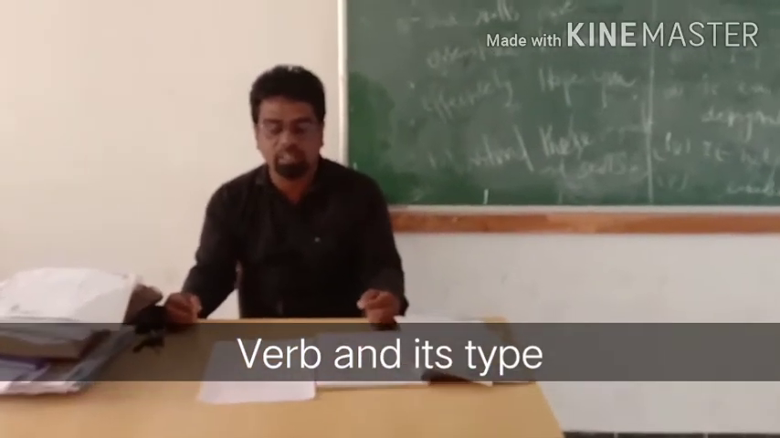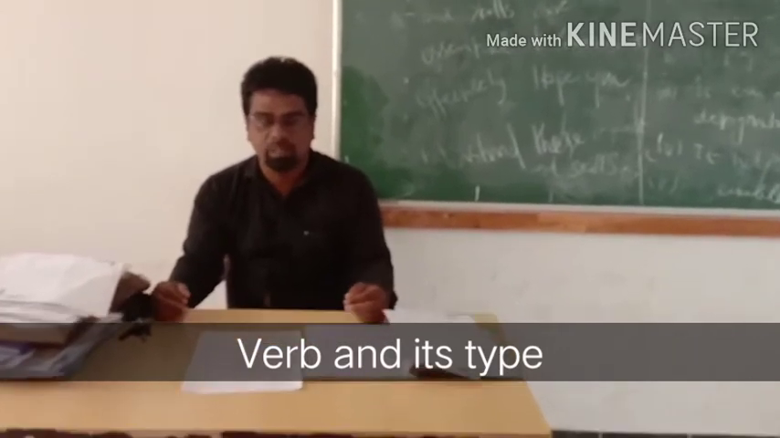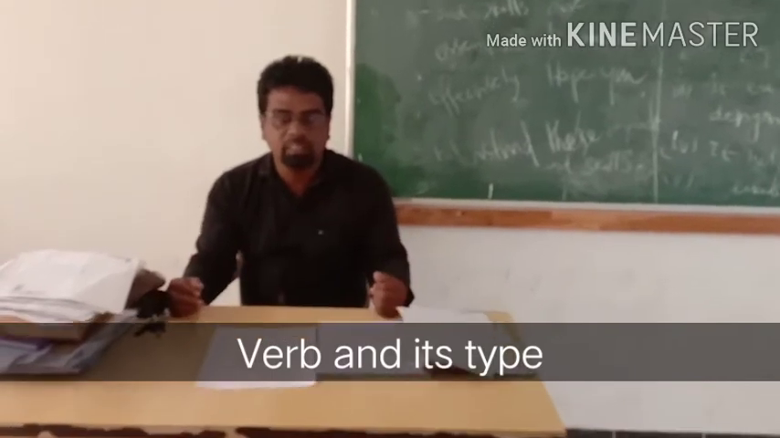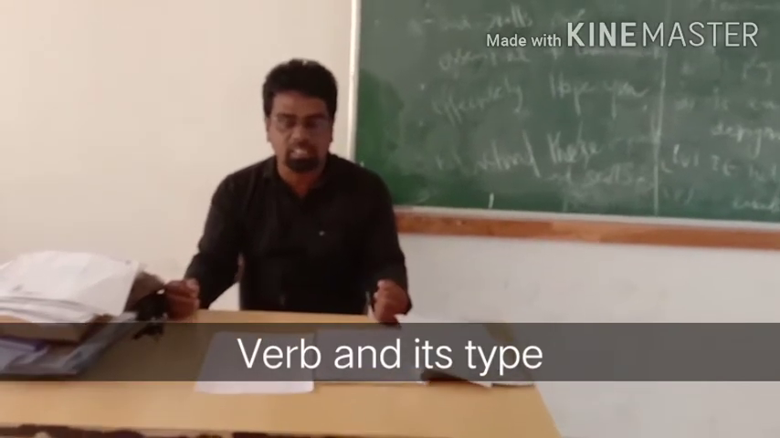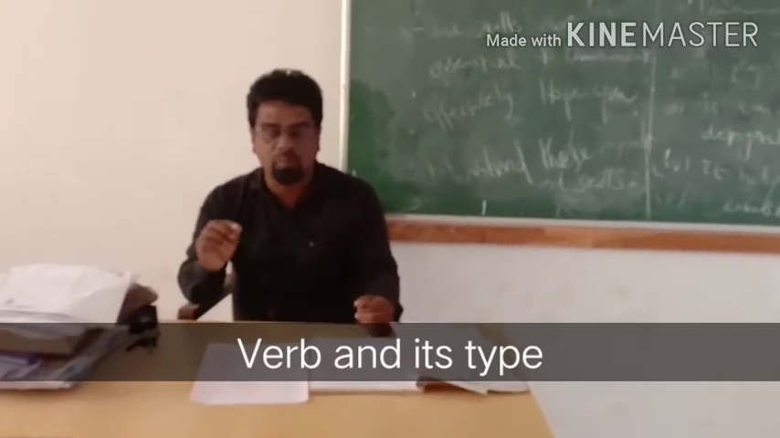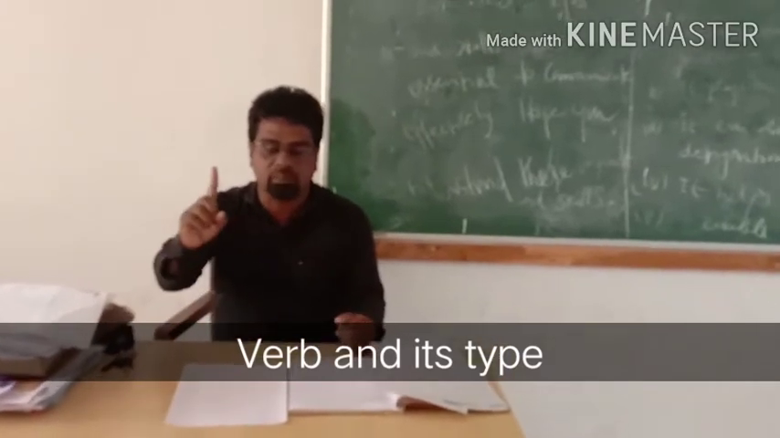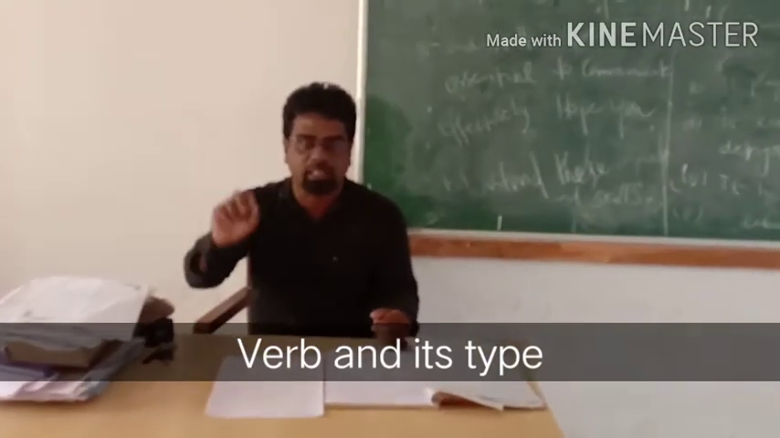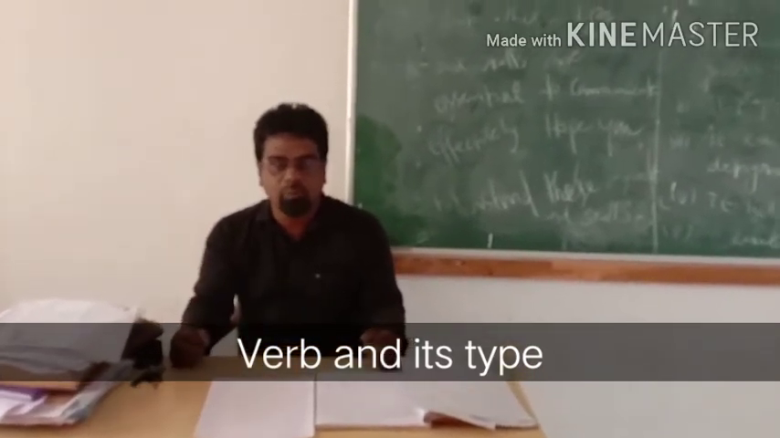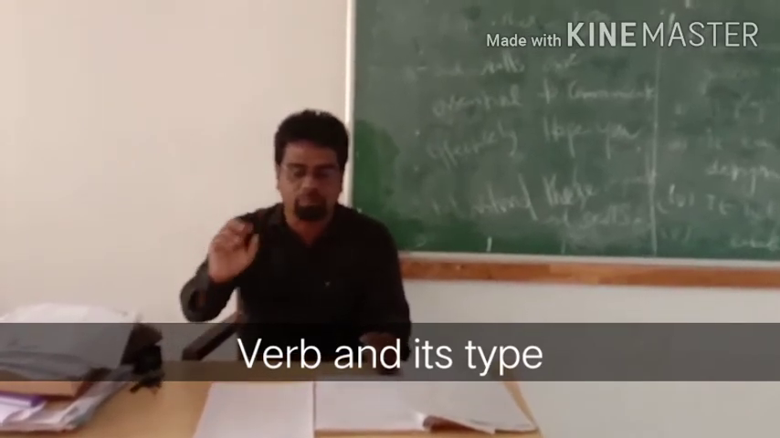I offered my seat. For example, suppose I say, I offered. What do I offer? I have not mentioned it in the sentence. If I mention what I offer, my seat, here I is a subject, offered is a verb, seat is an object. So here offer becomes a transitive verb. If I do not mention seat, it becomes an intransitive verb.